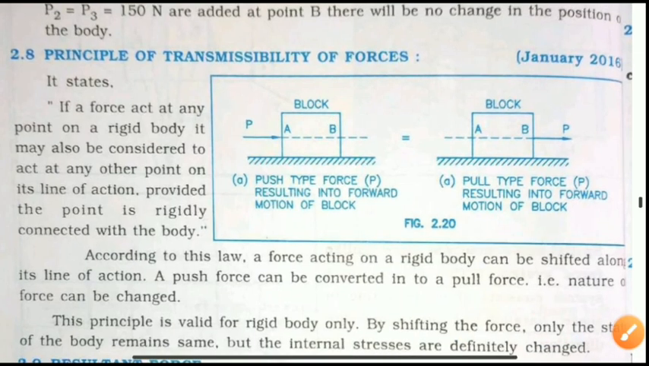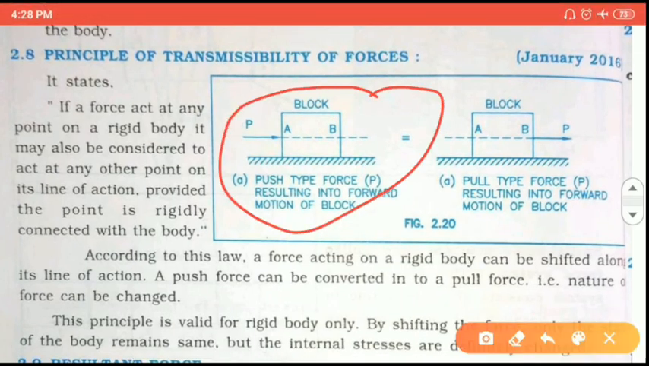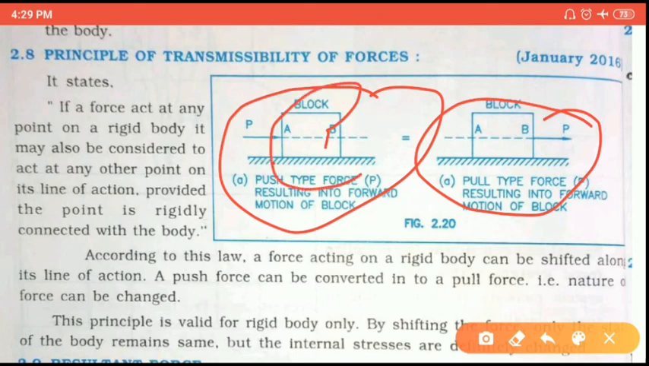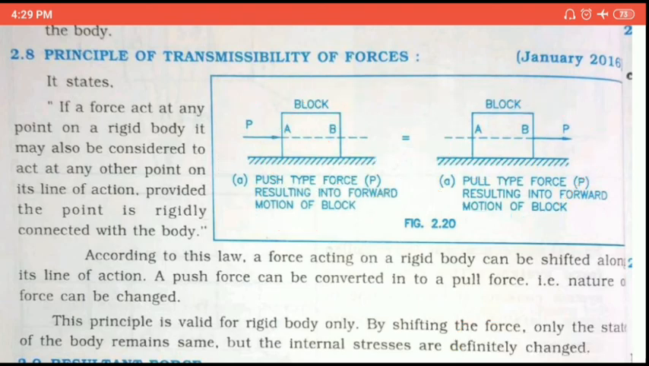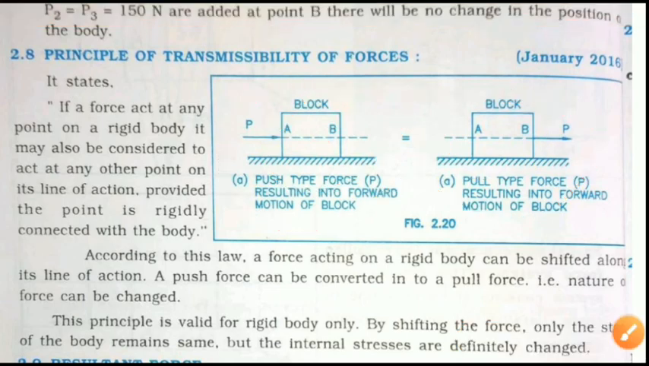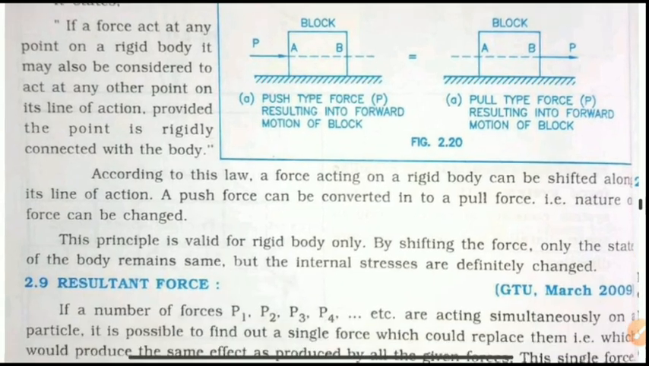As per shown in the figure, here the P force is applied to the A body, but we can also define this force as applied to the B body. The force on block B is the same and the condition of the block is also the same. So this is the principle of transmissibility, meaning the force is transmitted along the line of action to any point. It's called the principle of transmissibility of force.